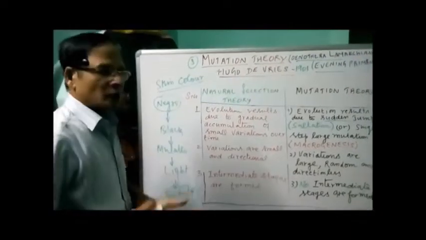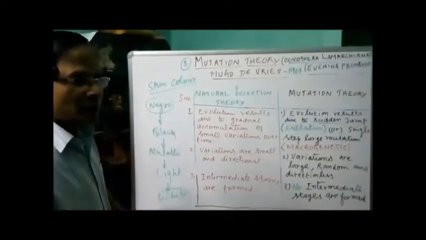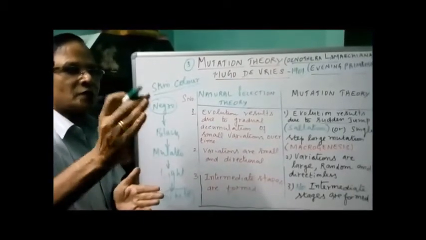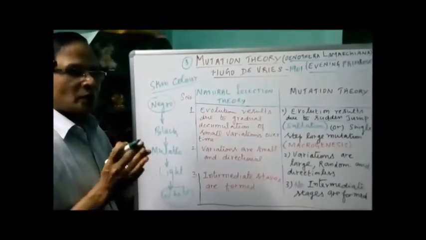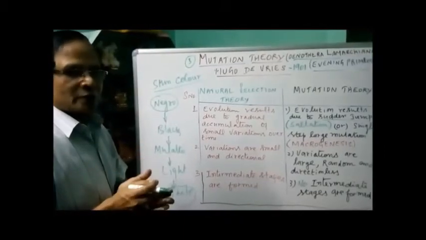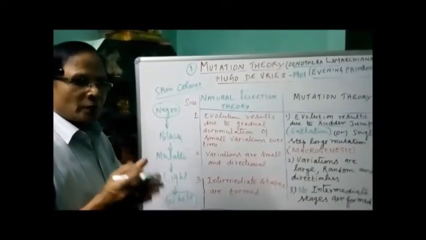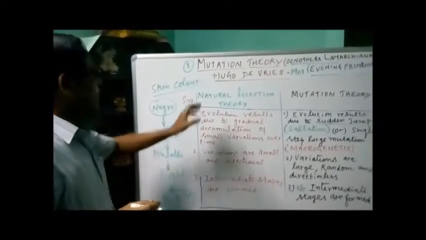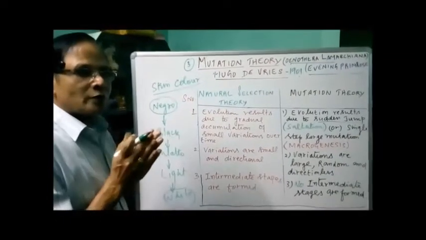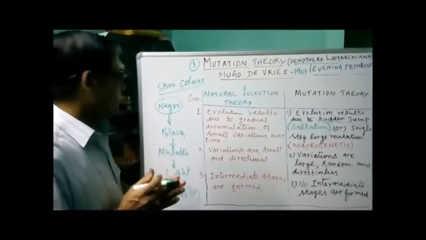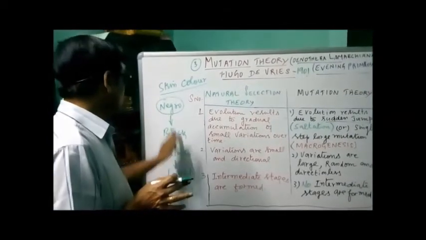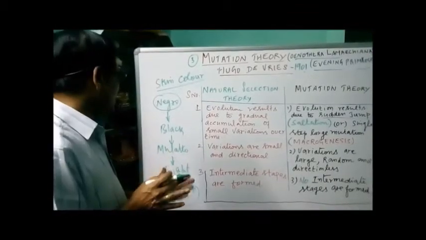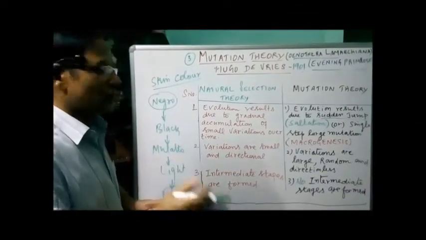According to the Darwinian concept, during the course of evolution, even if you take the evolution of horses, there are different stages starting from Eohippus, Mesohippus, Merychippus, Pliohippus, and also Equus caballus. So, as per the Darwinian concept, we have intermediate varieties of form. These are the two extremities, negro and white, between which we have different shades of skin color, and they are considered as intermediate varieties.